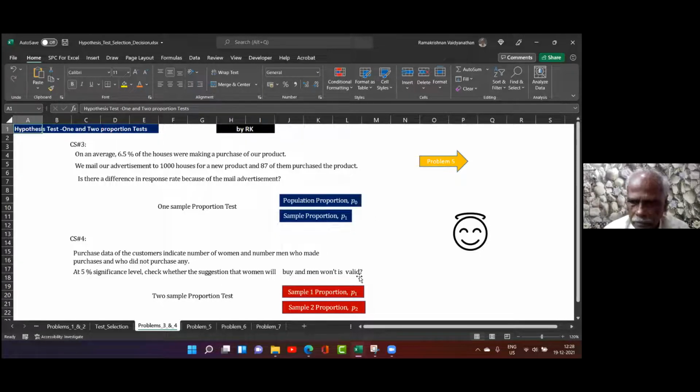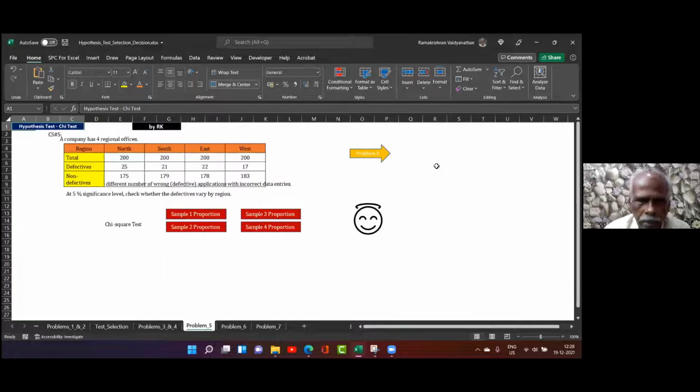That's all. Right? Clear? Now we'll go to the last problem. A company has 4 regional offices: north, south, east, and west. We want to find out whether they are performing at the same level.